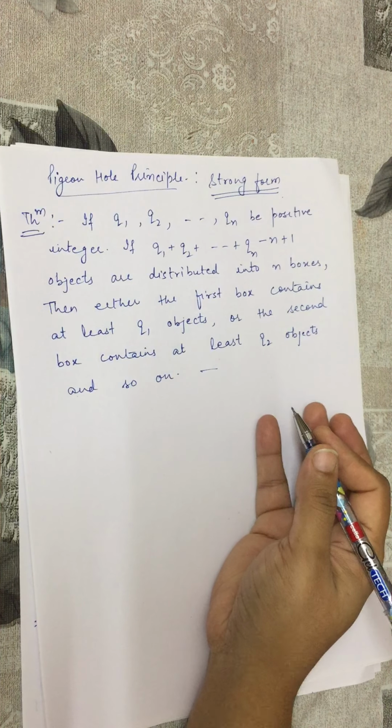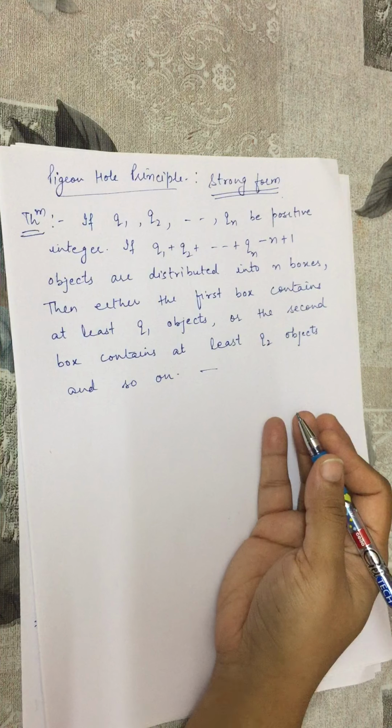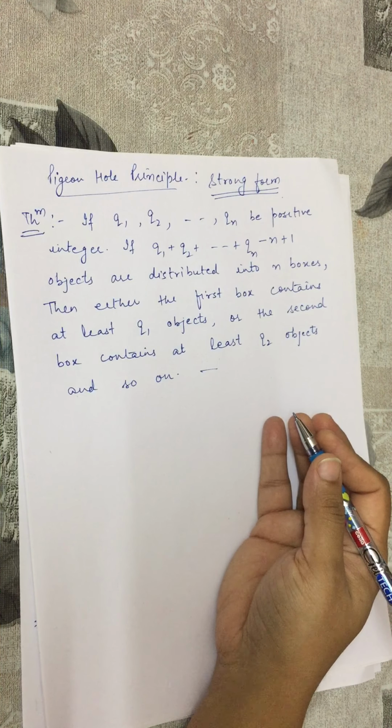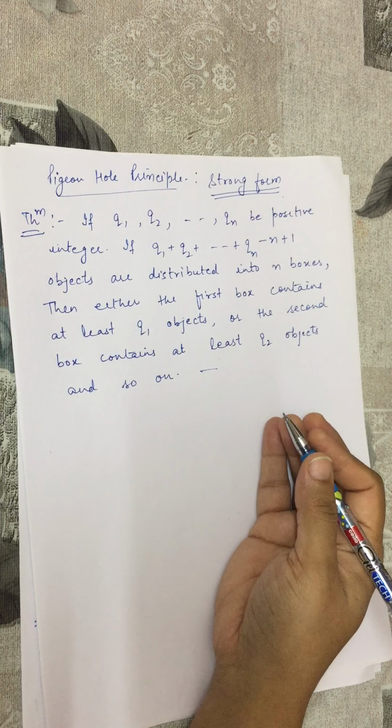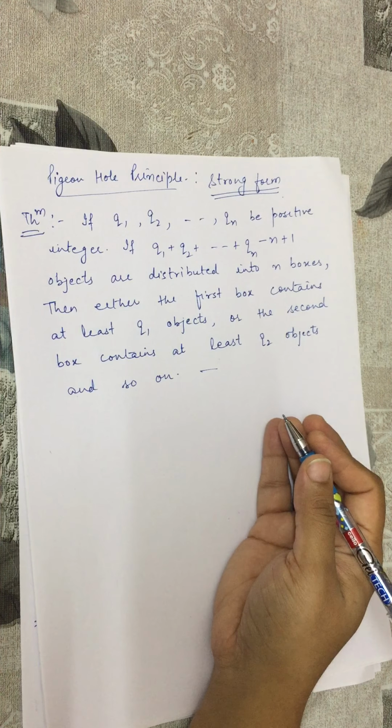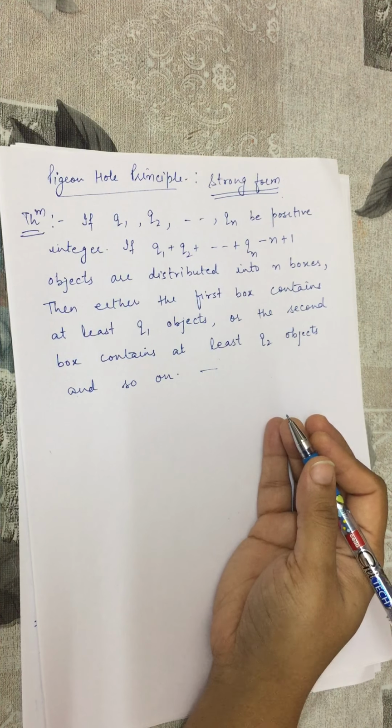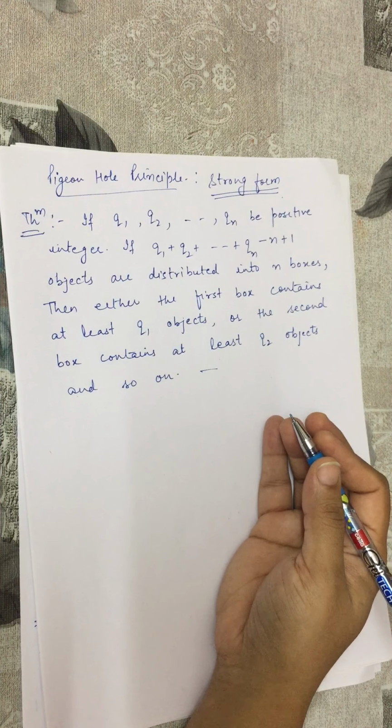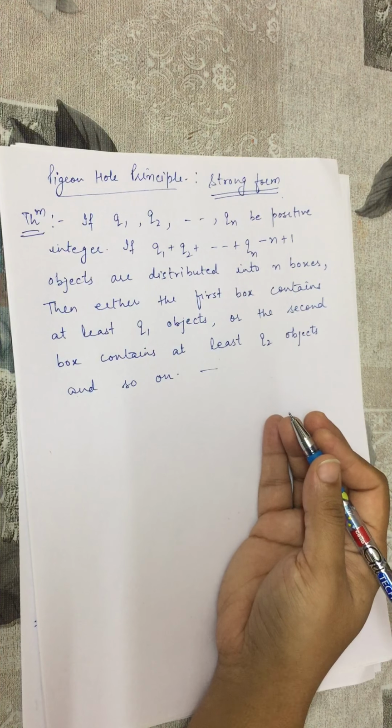Let us assume that for each i, the ith box contains less than qi objects. We assume that the ith box contains fewer objects than qi.